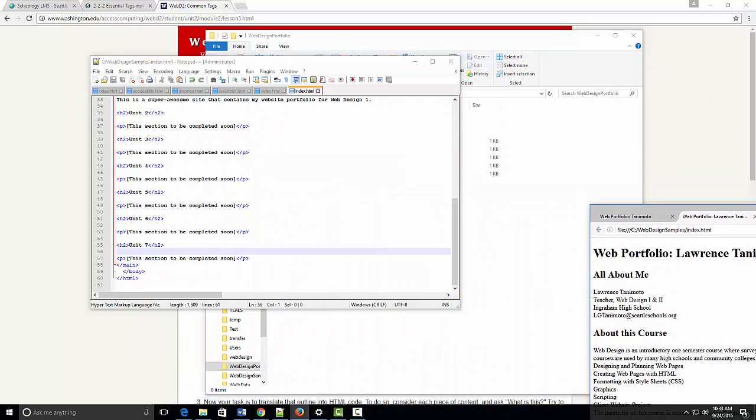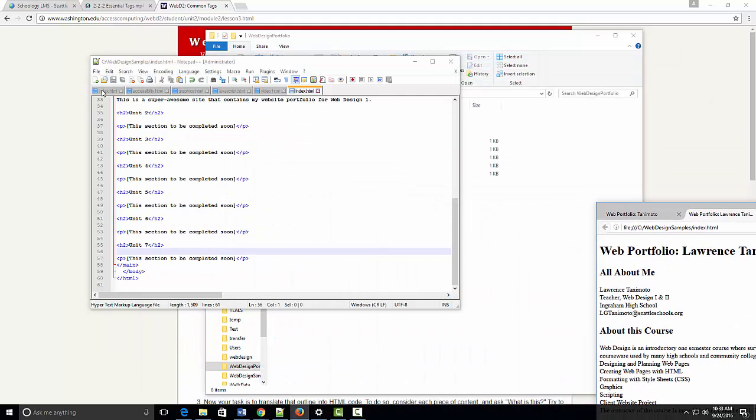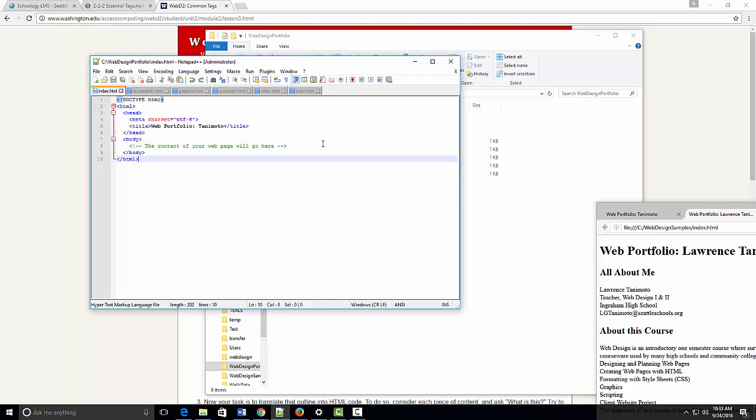So we'll move these away here. We have this index.html, and this is our blank one. You can see in Notepad++ I still have the other HTML files in my portfolio that are blank, but we're just going to do the index.html for this particular lesson.